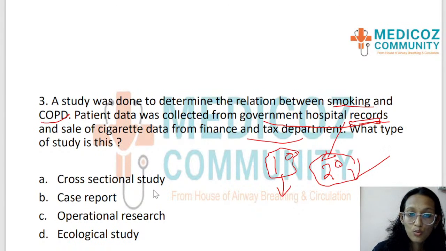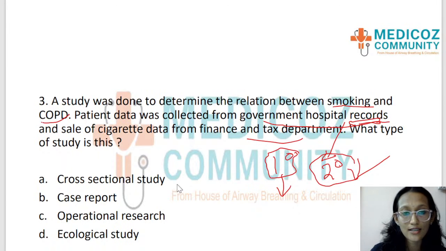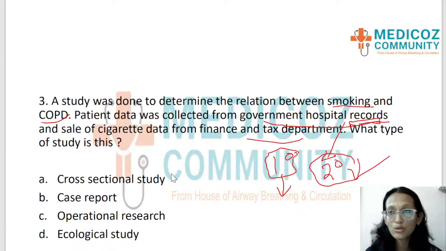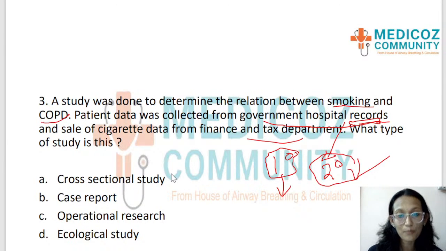Now we'll go through each of these study designs to understand what could be the answer in this. So cross-sectional study is the first option. A cross-sectional study is done at a point in time where you go to people. Most of your projects will be cross-sectional studies where you go to people, collect data about them and then analyze them and bring up the reports. So cross-sectional study is actually using primary data. So that is not the option.